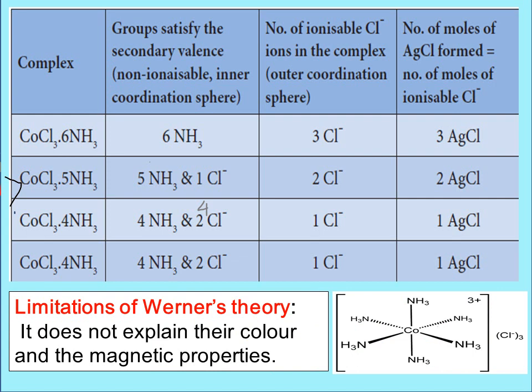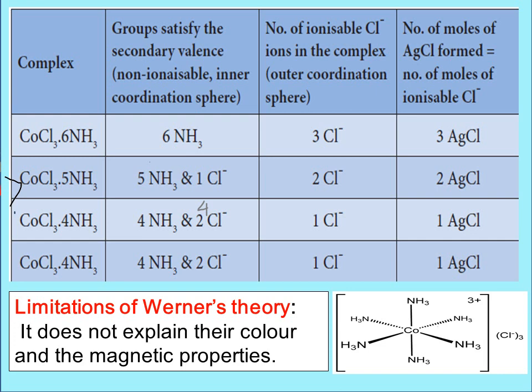Werner postulated his theory based on the observation of cobalt 3 chloride with ammonia forming 4 different types of colored complexes, and also the reaction of silver nitrate with these 4 complexes. Based on the postulates, we can say that in the first complex, that is CoCl3·6NH3, 6 ammonia molecules are satisfying the secondary valency, which is the non-ionizable inner sphere. 6 ammonia molecules take up the position in the inner sphere, and 3 chloride ions are taking up the position in the outer sphere, which could be easily ionized.